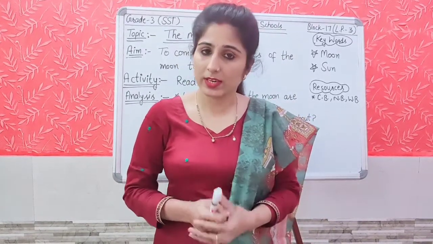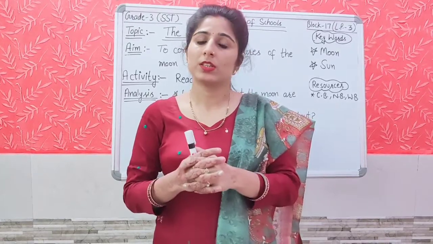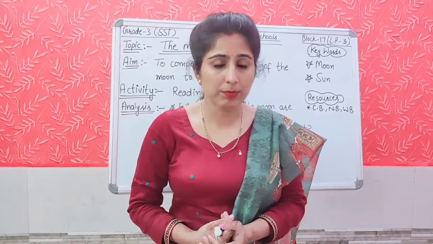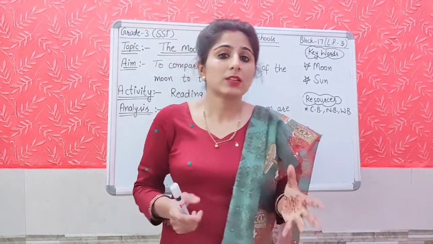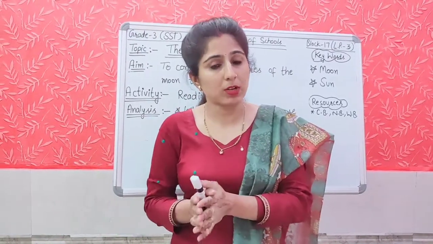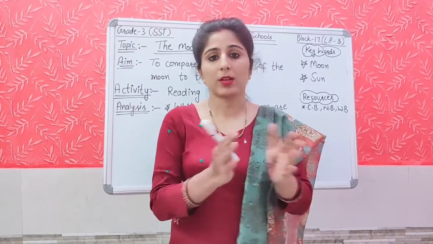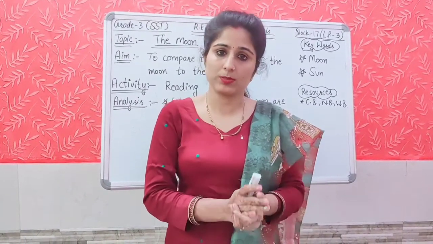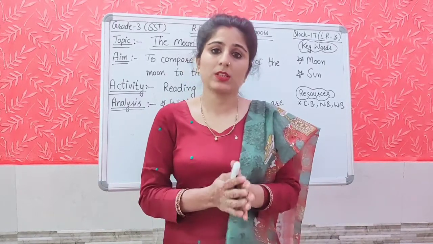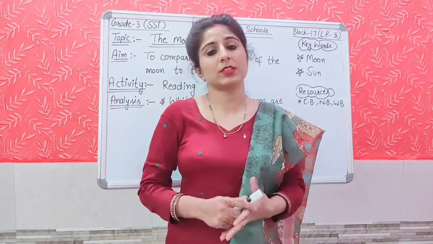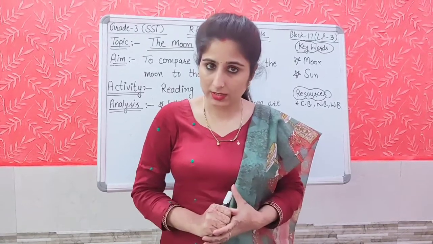Moon is white and silver in color. It is round in shape as we read in the reading part also, and we can see only that part of the moon which receives the sunlight, and the other part of the moon is not visible, so we cannot see the round shape of the moon every day, and we can see the moon at night every day.